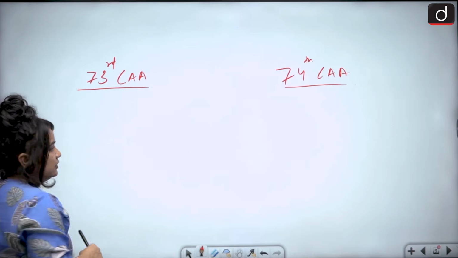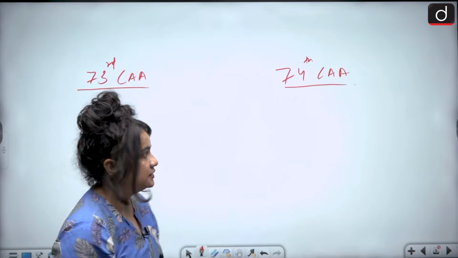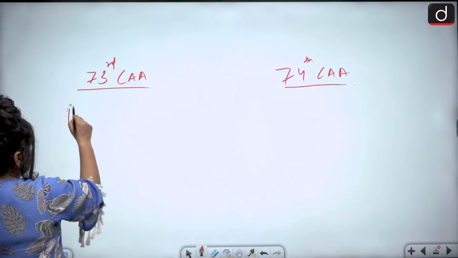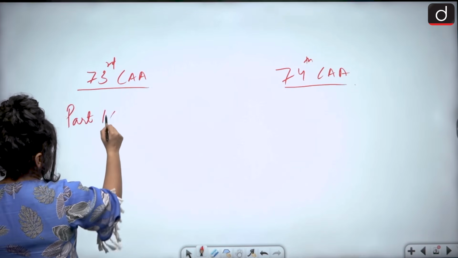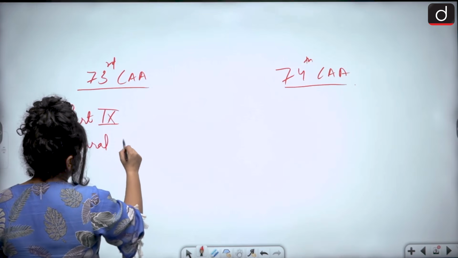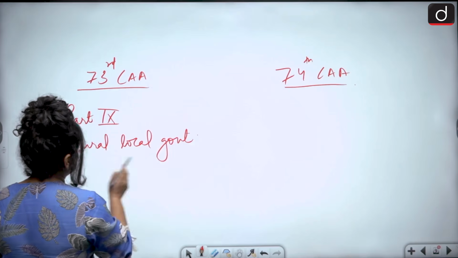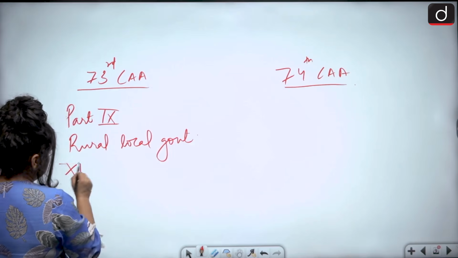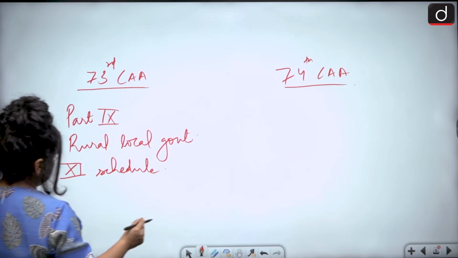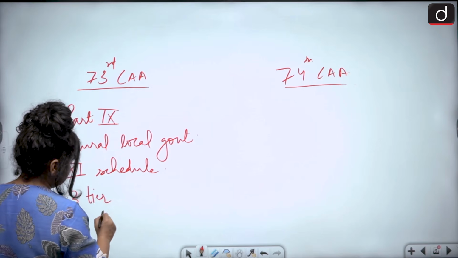The 73rd Constitutional Amendment Act, obviously we've just discussed it, of 1992, adds part 9. It has to deal with rural local government, and it also adds the 11th schedule. Now what is the arrangement? The arrangement is 3-tier. What is the 3-tier system here?